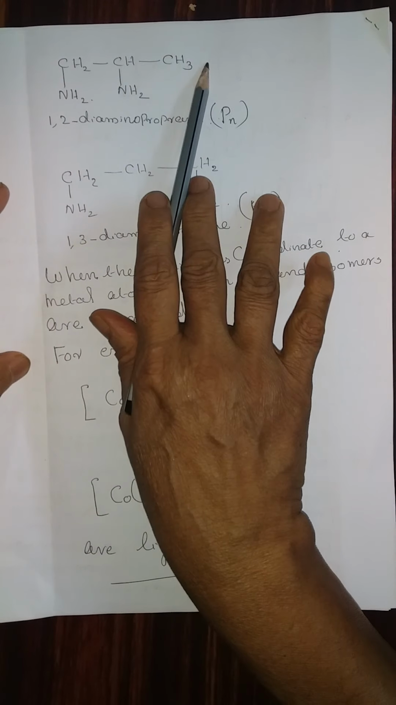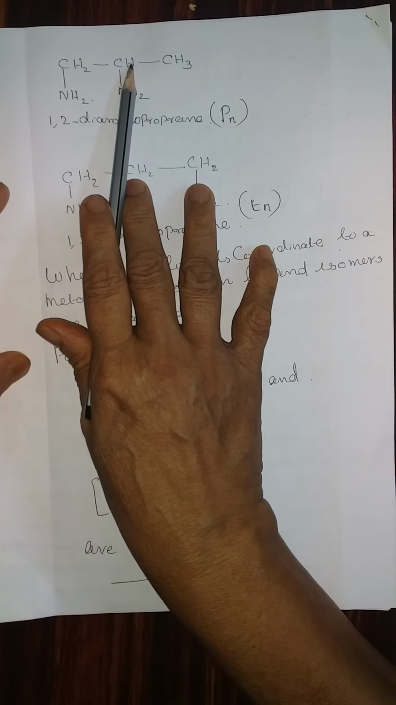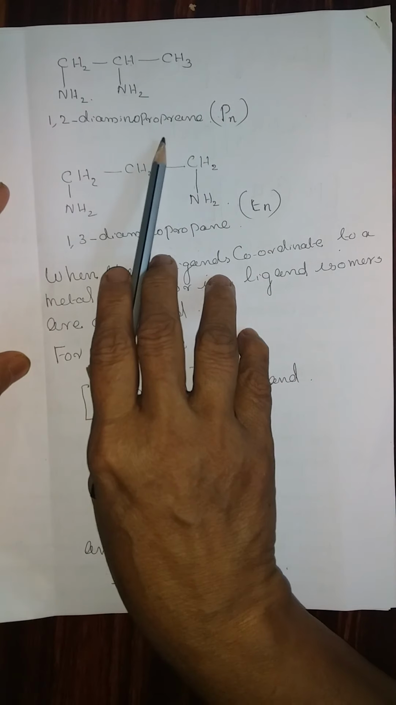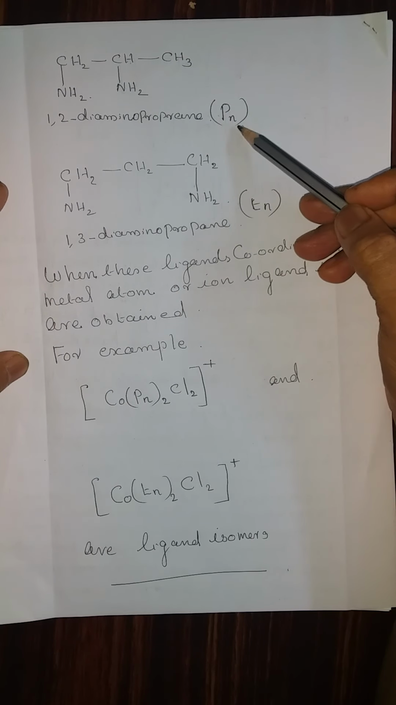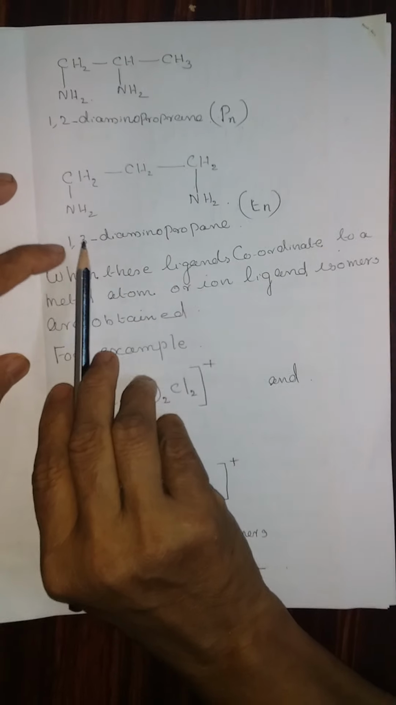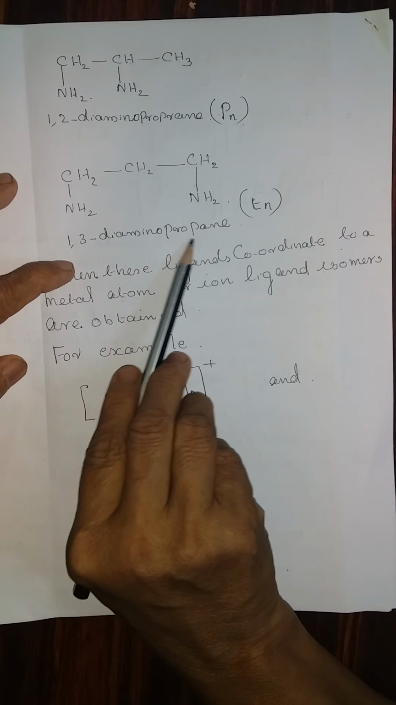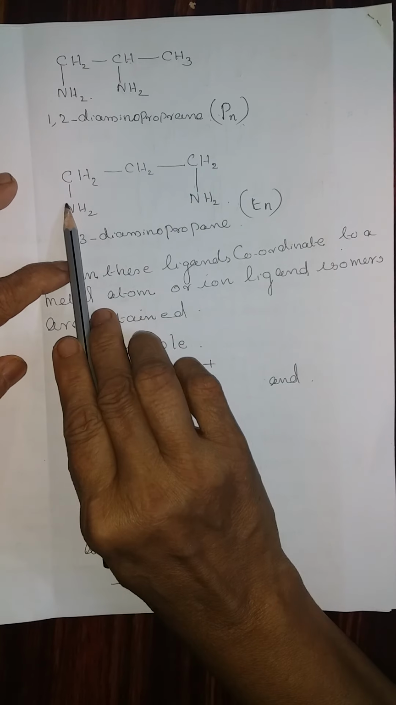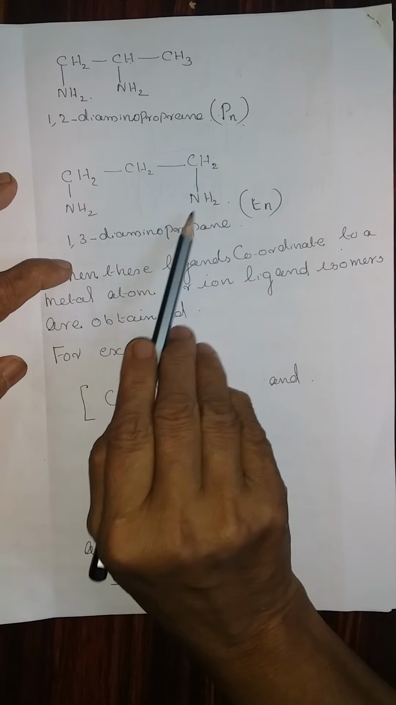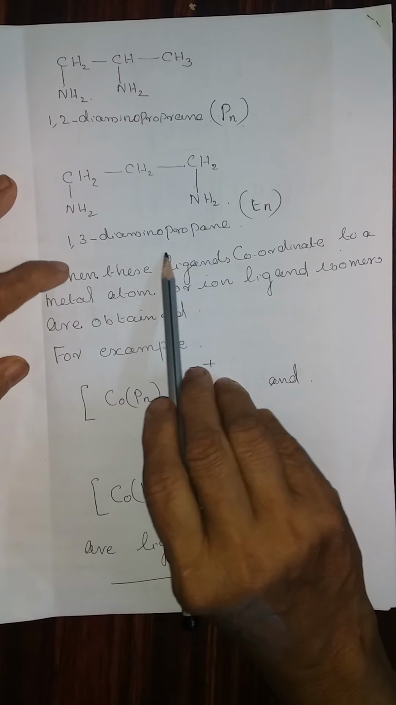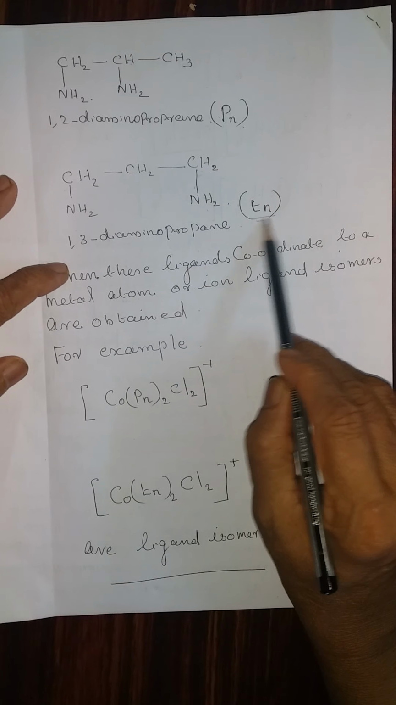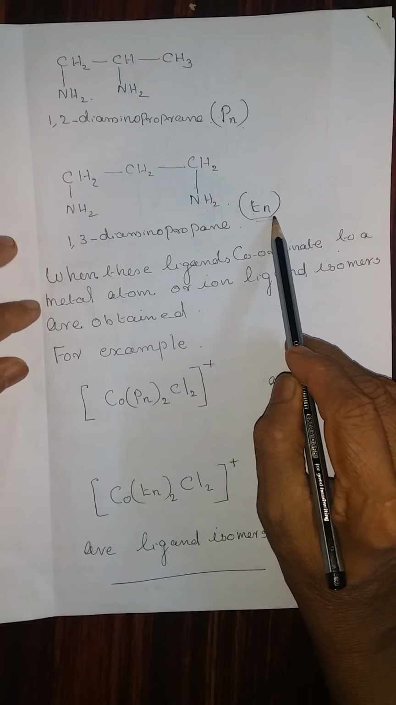1,2-diaminopropane can be represented like this, that is 1 and 2, and the short form given as a ligand is pn. 1,2-diaminopropane is represented by pn. And the second one is 1,3-diaminopropane, that is 1 and 3, and two amino groups are attached to 1 and 3 of the propane. Its short form is tn, small t and n.